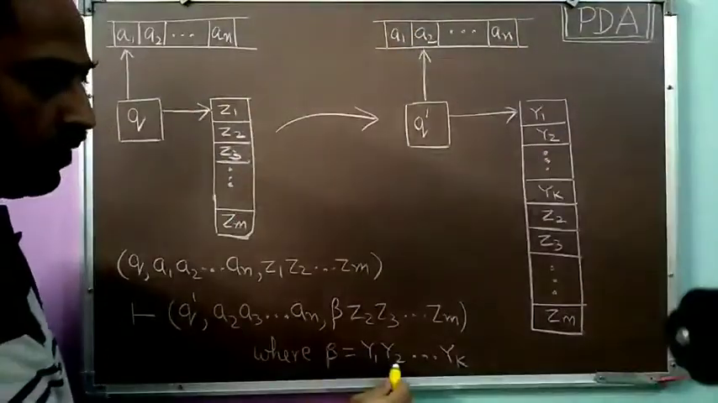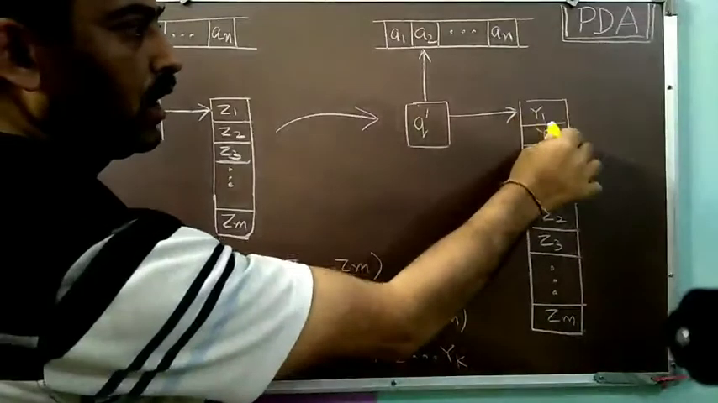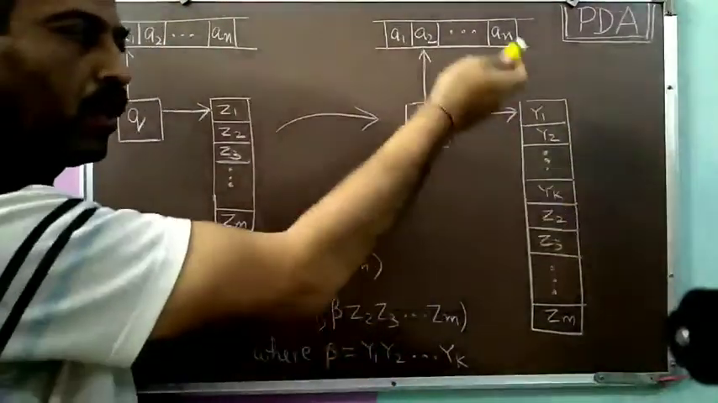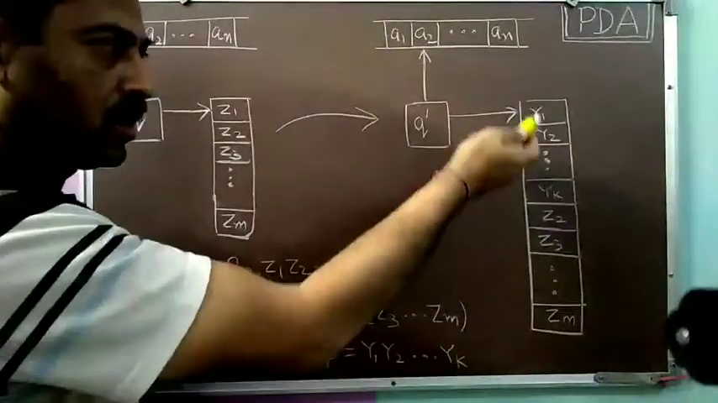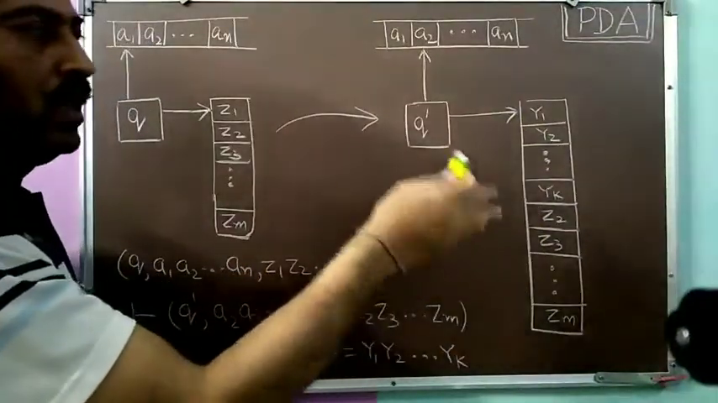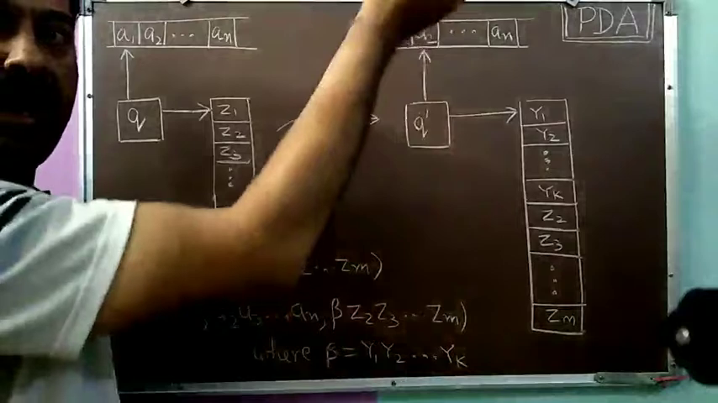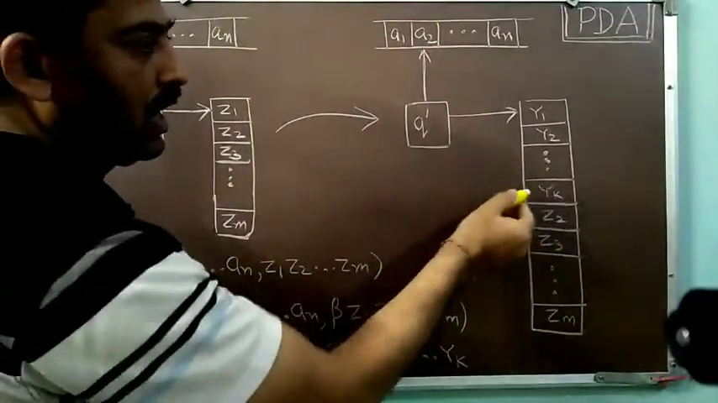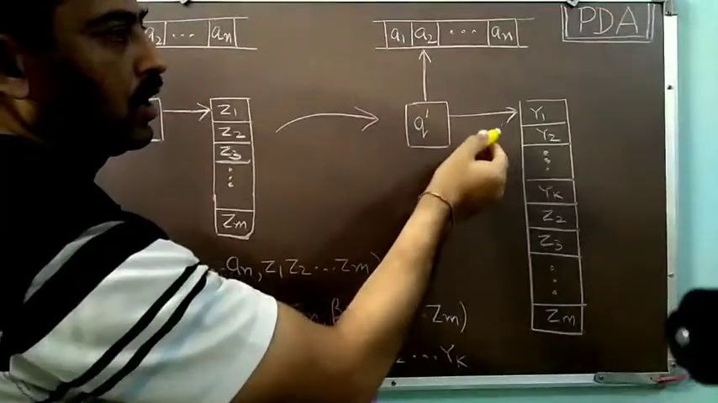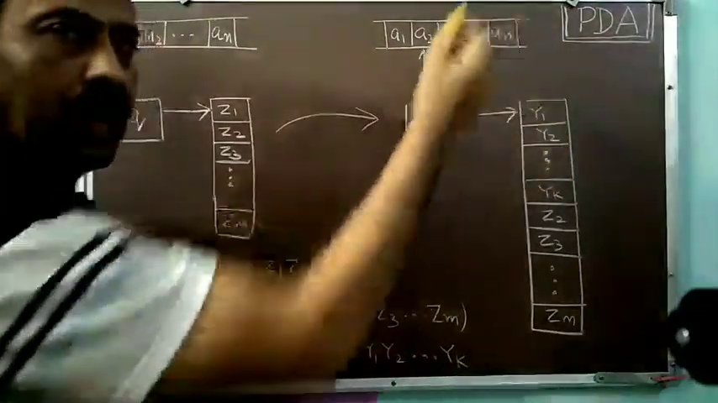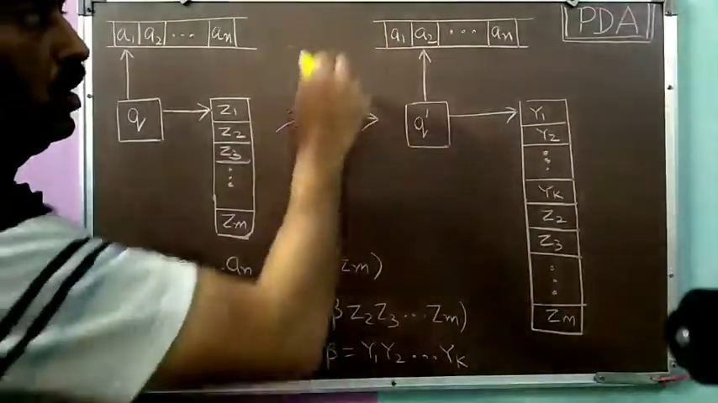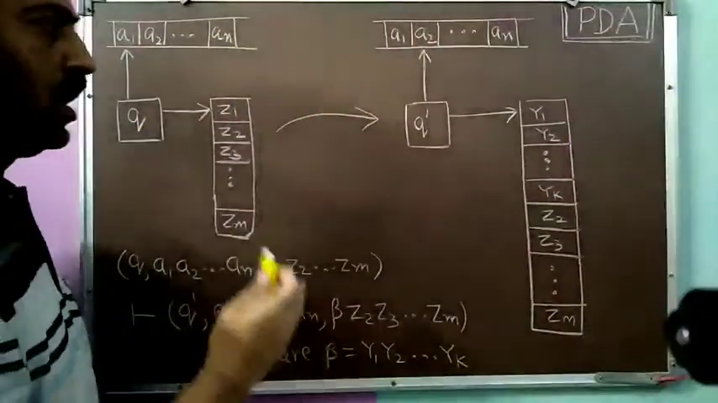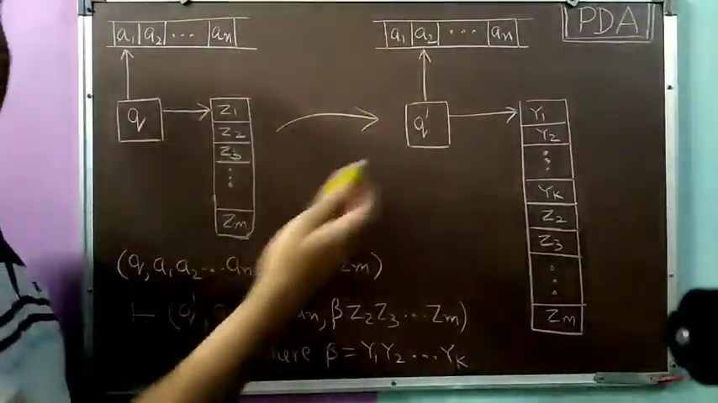Now beta was Y1, Y2, Y3 and so on up till Yk. So Y1, Y2, Y3 up till Yk has been pushed over the stack because it is a stack. It is the push down store. It is in the form of a stack. So always the elements we will be pushing at the top of the stack. So that's why Z1 has been removed, then Yk has been pushed, then Yk minus 1, Yk minus 2 and so on. And Y1 will be at the top of the push down store. So this picture has changed to this picture. Through this picture, you can better understand the move relationship between the IDs.